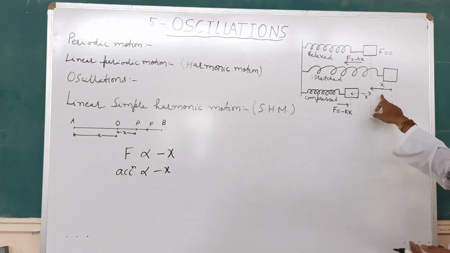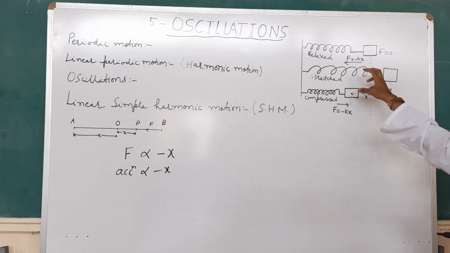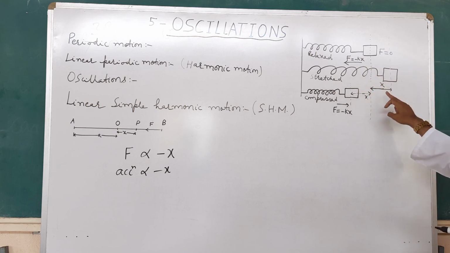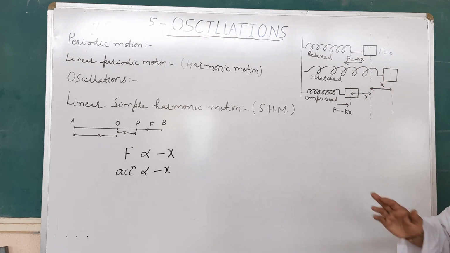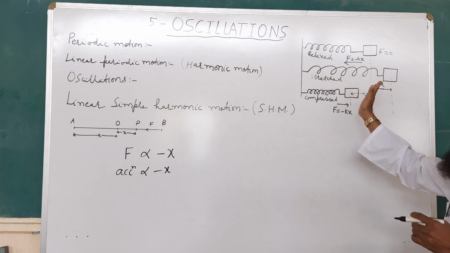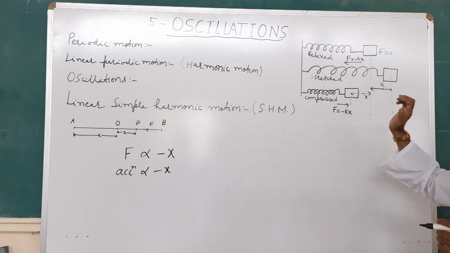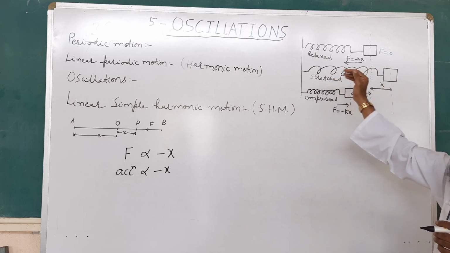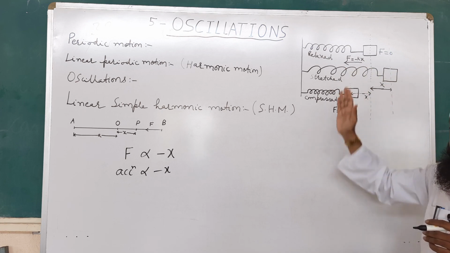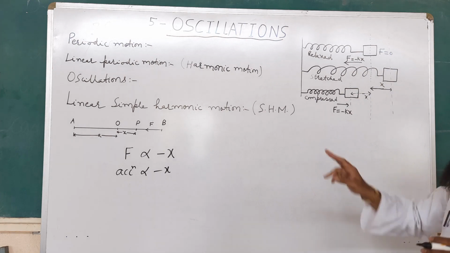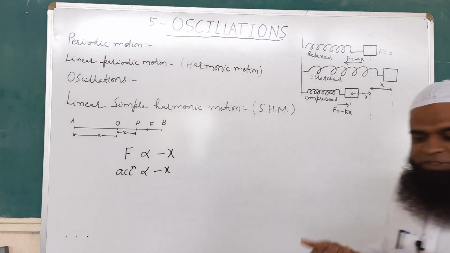So here you can see that when the block is pulled, its displacement is x. But you can see the force acting here, which is the restoring force. It is directed opposite to the displacement of the block from the mean position. It is in the opposite direction. Now what is this force doing? This force is trying to bring the block back to its mean position. So they are oppositely directed to each other.